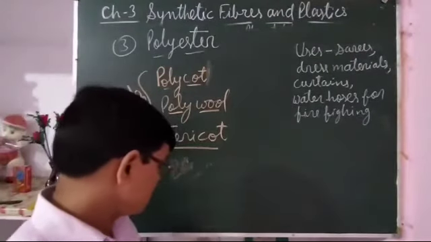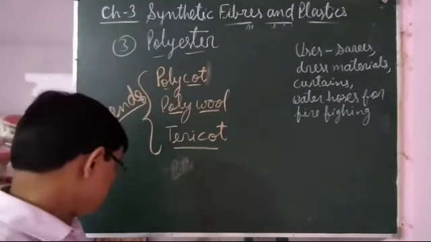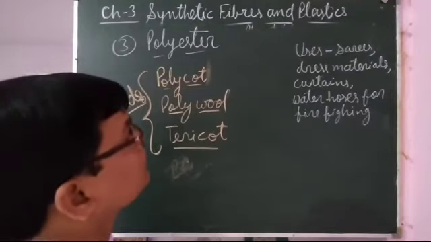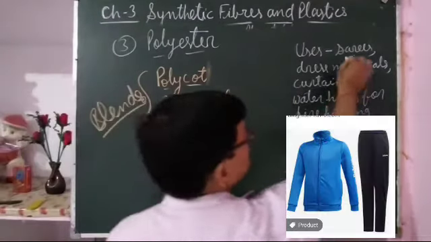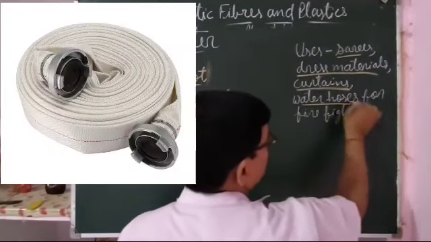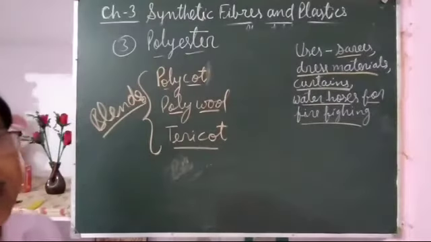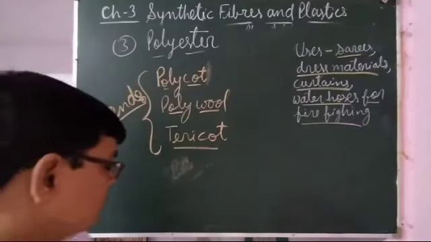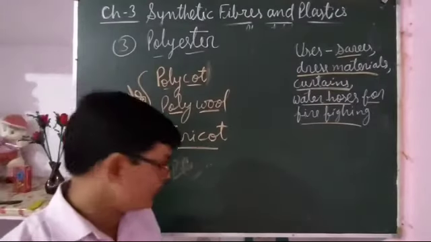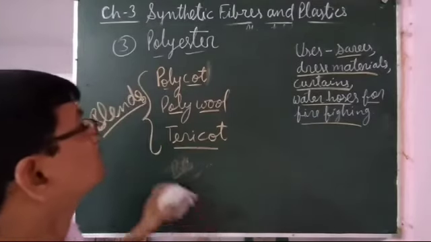So that's why blends are prepared. The use of polyester is also for making saris, dress materials, curtains, water hoses for firefighting. These are the usages of fabrics made by polyester. The next is acrylic.